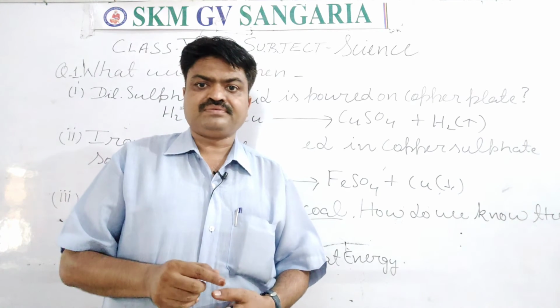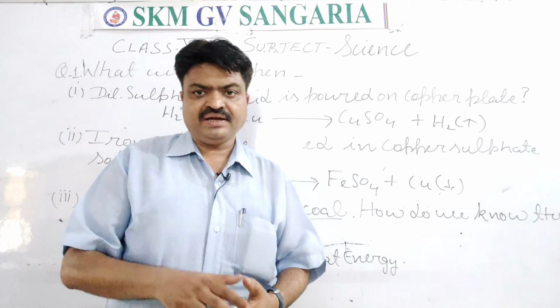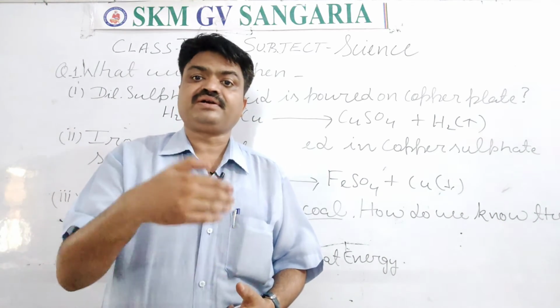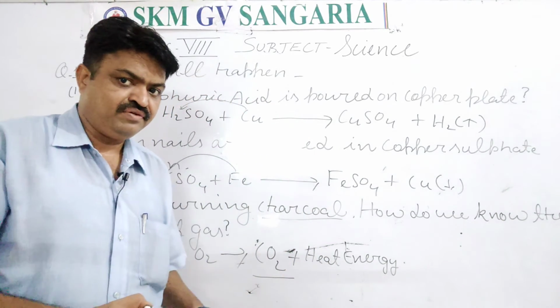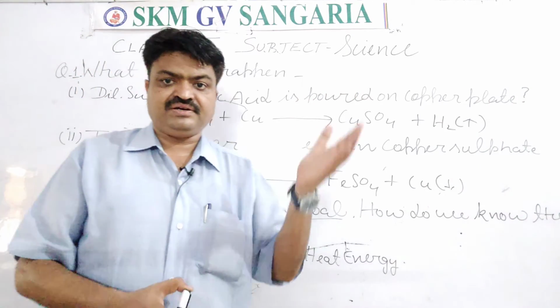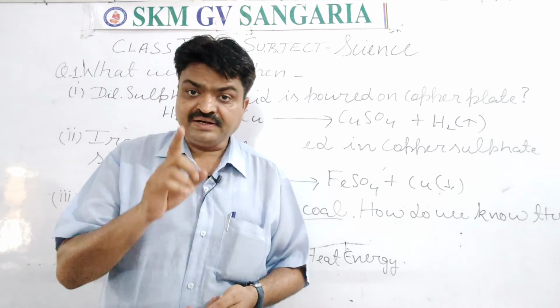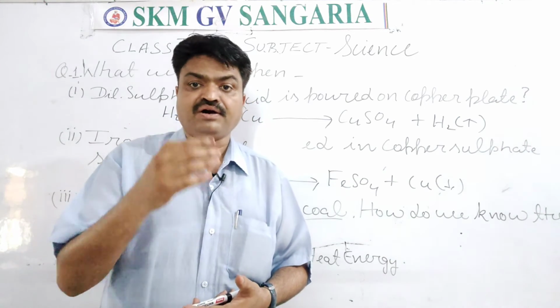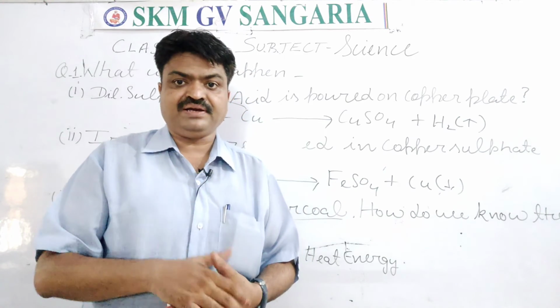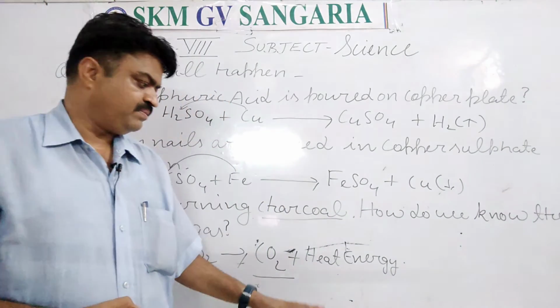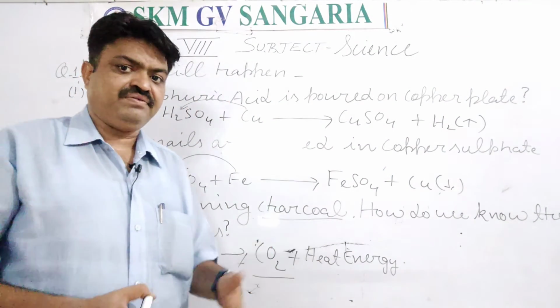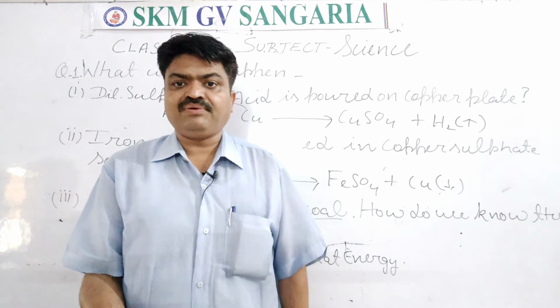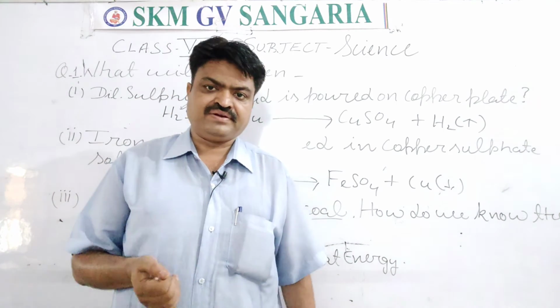This gas evolution we can also know with the help of a burning matchstick or burning candle. If we put the burning candle or matchstick near the test tube from where carbon dioxide is evolving, then that burning matchstick or candle will be put out, means it will stop burning due to this carbon dioxide. In this way we will know that carbon dioxide gas is evolving.